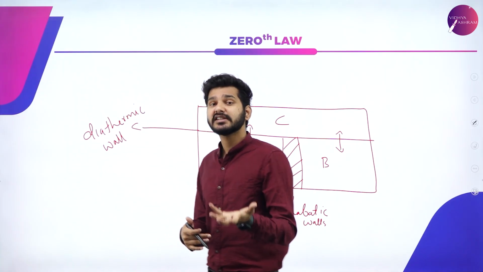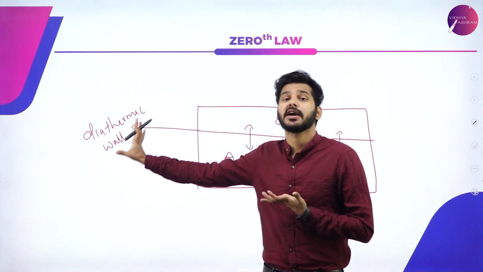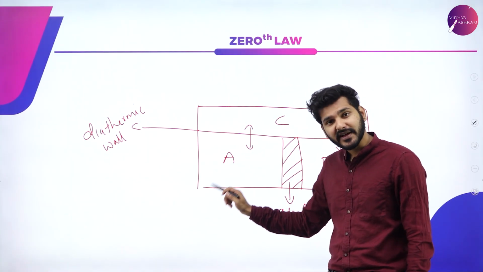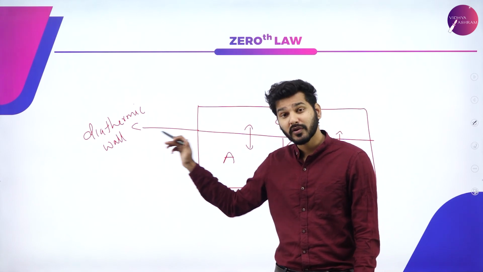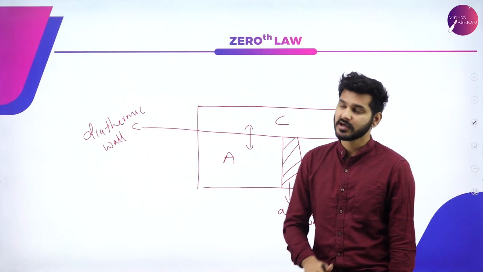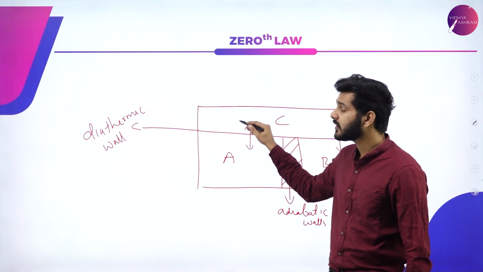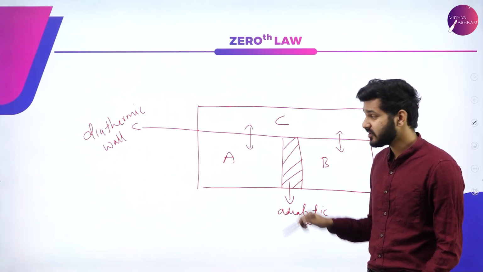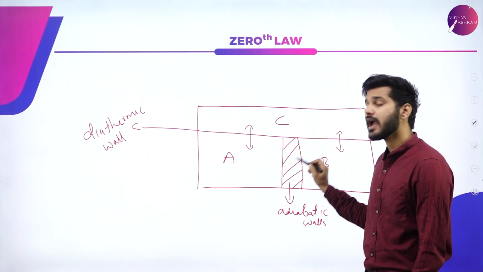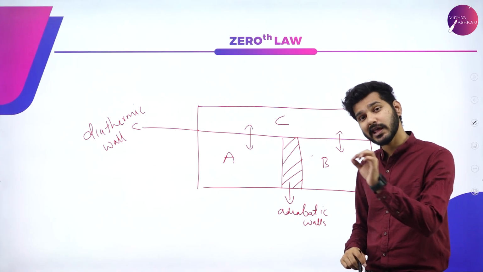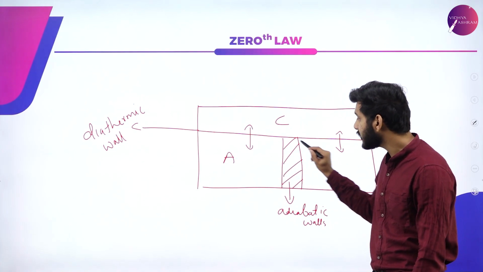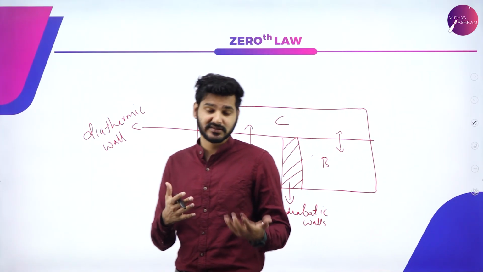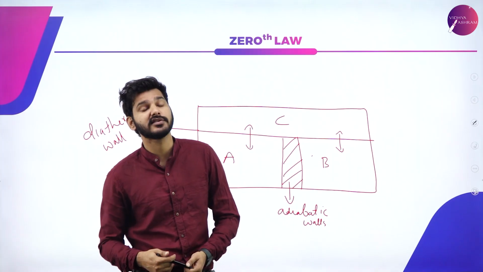Again, you don't have to understand the special nature of a diathermic wall or an adiabatic wall. You just have to understand that an adiabatic wall prevents heat transfer and a diathermic wall allows heat transfer to take place. So A and C will become in thermal equilibrium and B and C will also become in thermal equilibrium, which means that indirectly A and B will also be in thermal equilibrium, even though there is no direct contact between A and B. This was classified as the law known as the zeroth law of thermodynamics.